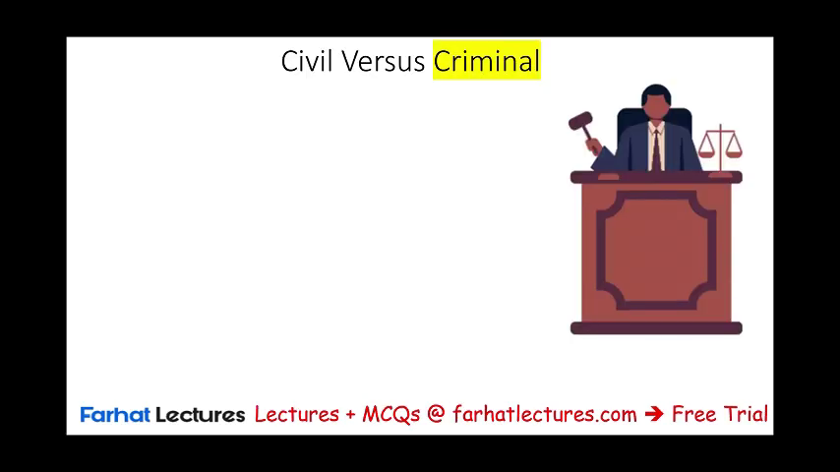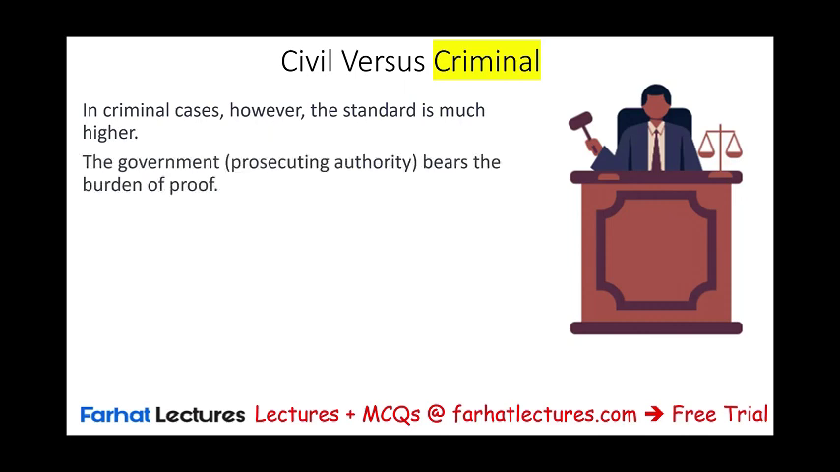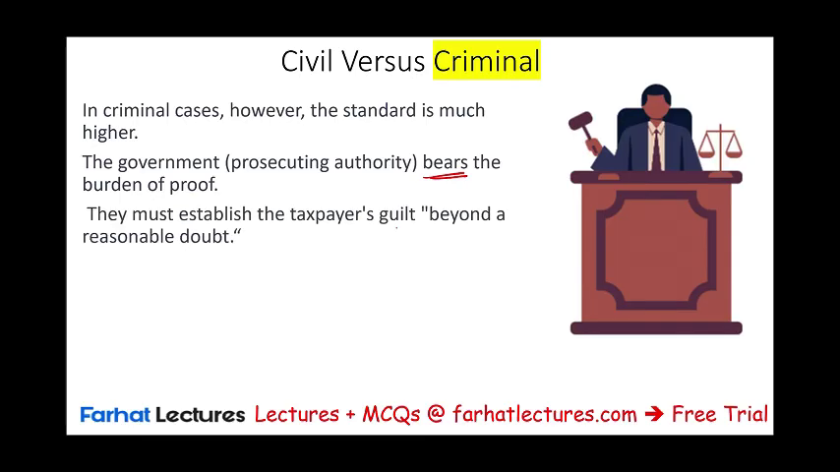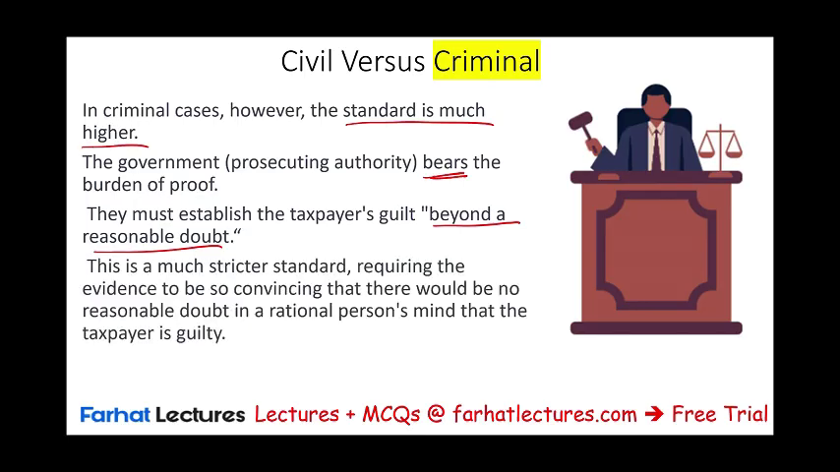Versus if we have a criminal case. In criminal cases, the standard of proof is much higher. In criminal cases, the government, the IRS, bears the burden of proof. So the IRS will have to prove that you are guilty, rather than you proving you are innocent as in a civil case. They must establish the taxpayer's guilt, and it's not only guilt, it's beyond a reasonable doubt, which is a high standard. The standard is much, much higher. It's a much stricter standard requiring evidence to be so convincing that there would be no reasonable doubt in a rational person's mind that the taxpayer is guilty.